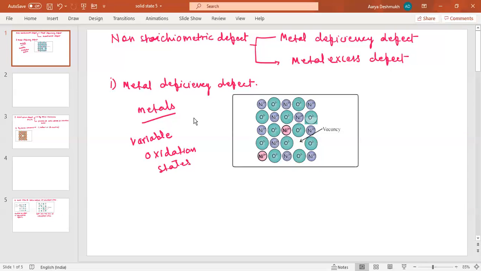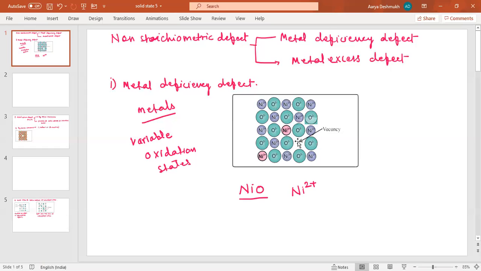So in some metal crystals, positive metal ions are missing from their lattice sites, and the extra negative charge is created by the loss of the cation. If you look at this diagram, you can see the vacancy created. Now this is the example. Here I took the example of nickel oxide. The charge on this nickel here is +2. So nickel +2 and oxygen 2- are arranged in a fixed pattern.